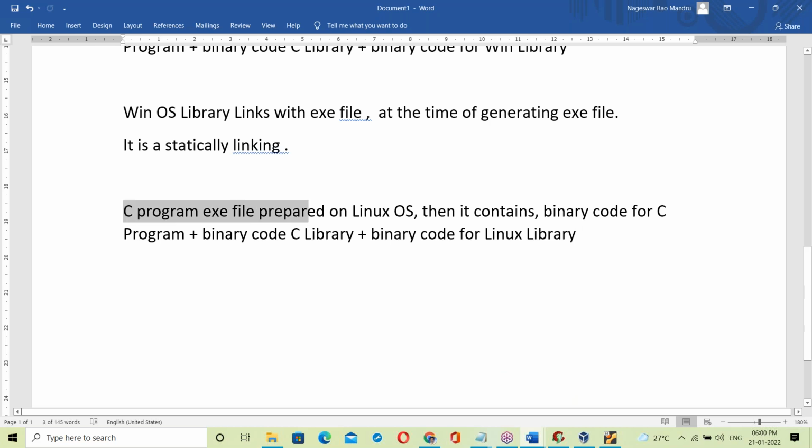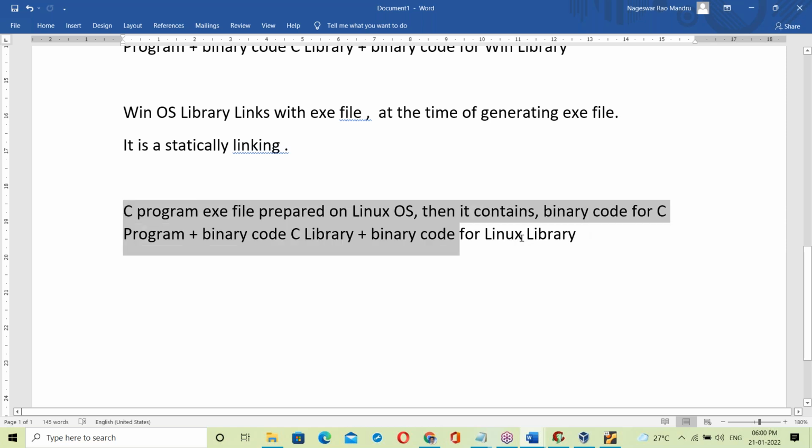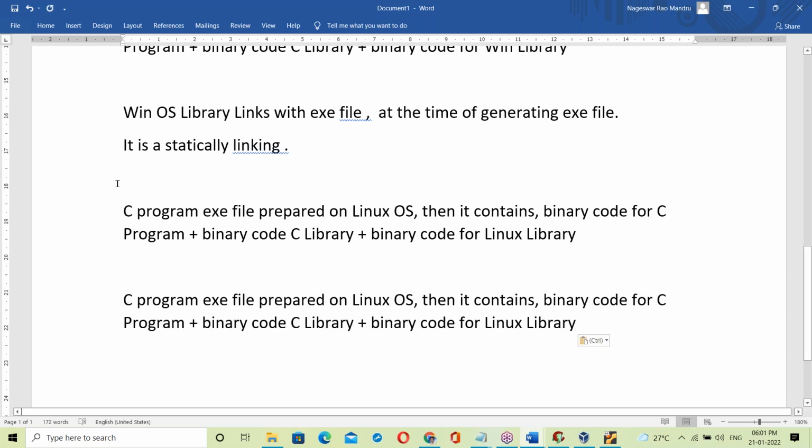A C program exe file prepared on Linux contains binary code for the C program, binary code for the C library, and binary code for the Linux based library. That's it. So here the exe file is linked with the OS library. It's static linking. Let us take one more example.